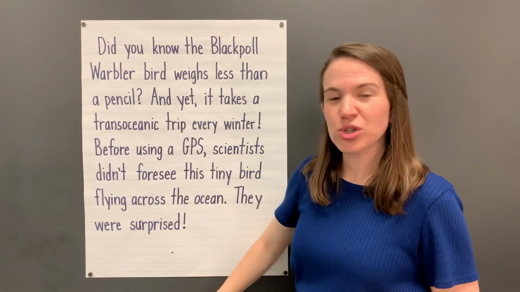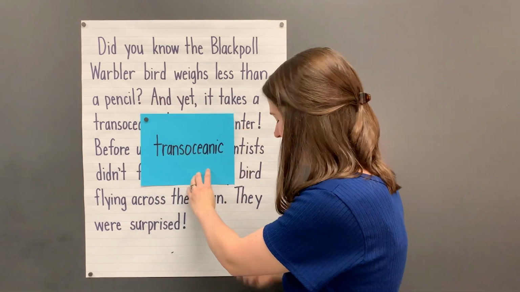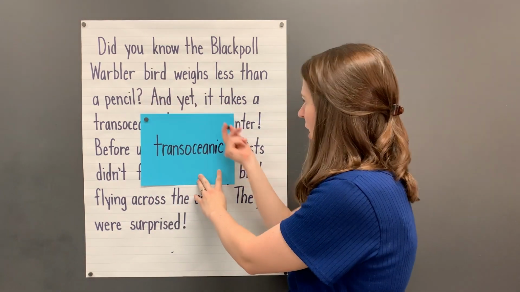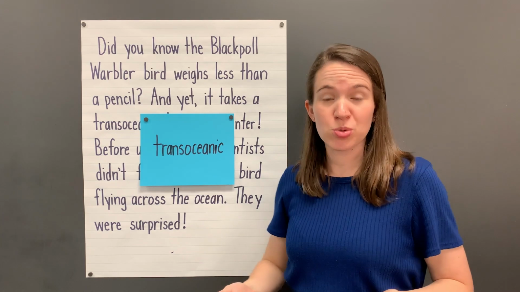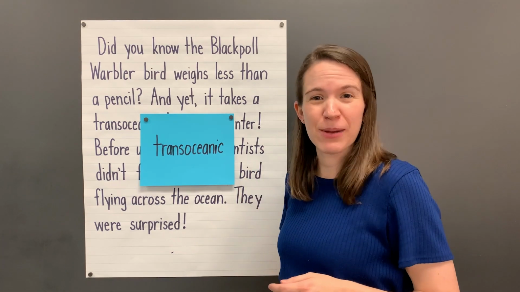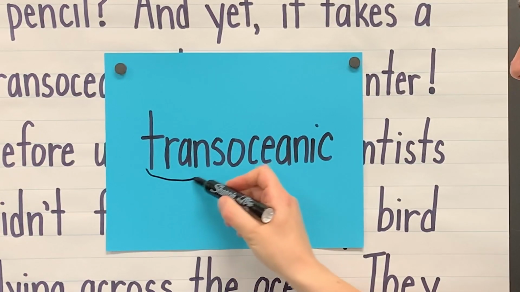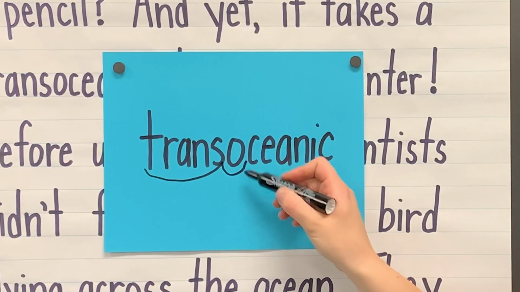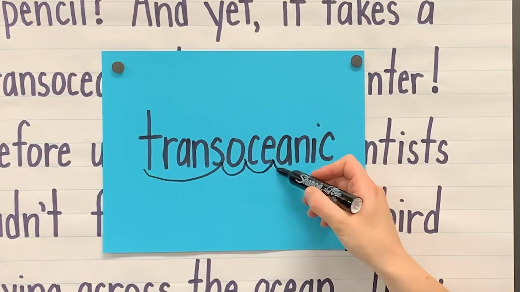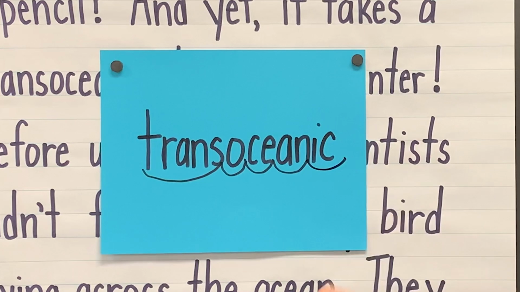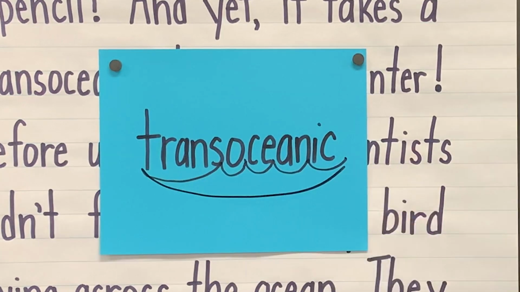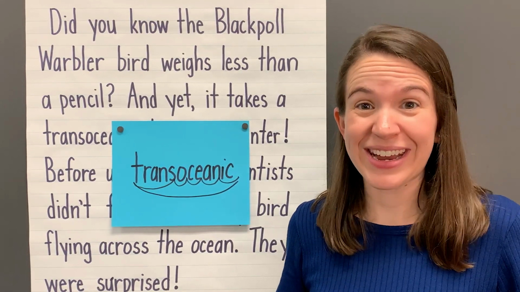Let's work together to loop and swoop this word, and then we'll think about what it means. Remember, you can always loop and swoop words if you're having a hard time reading them while you're reading a text. Read with me. Trans, o, she, an, ic. Transoceanic. This word is transoceanic.